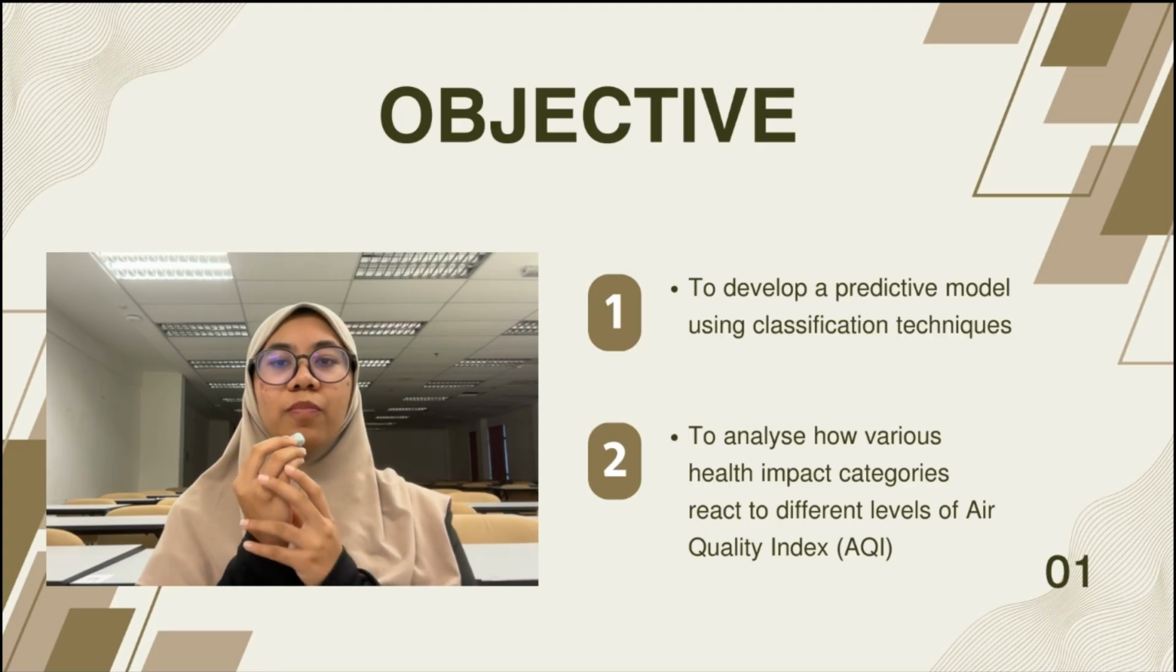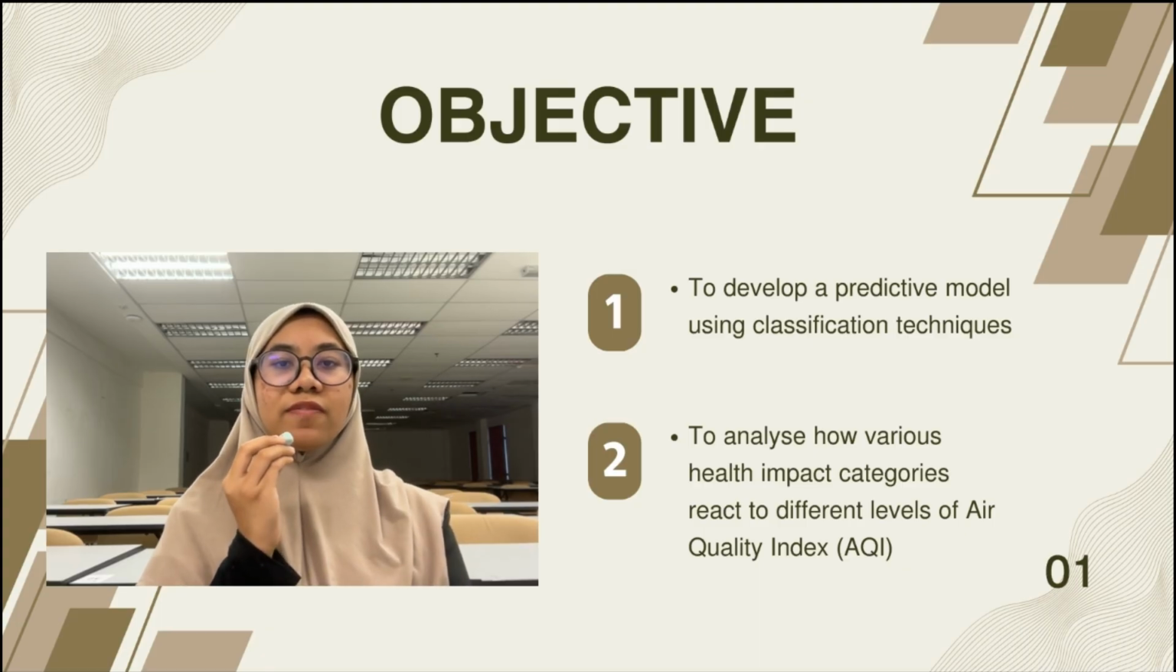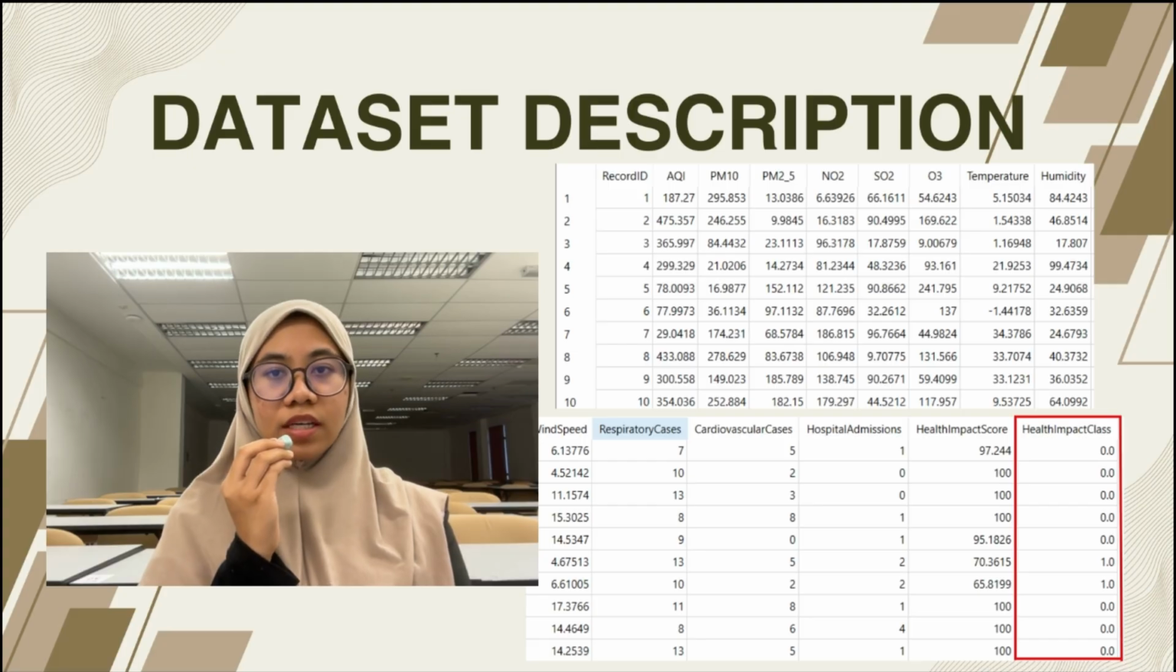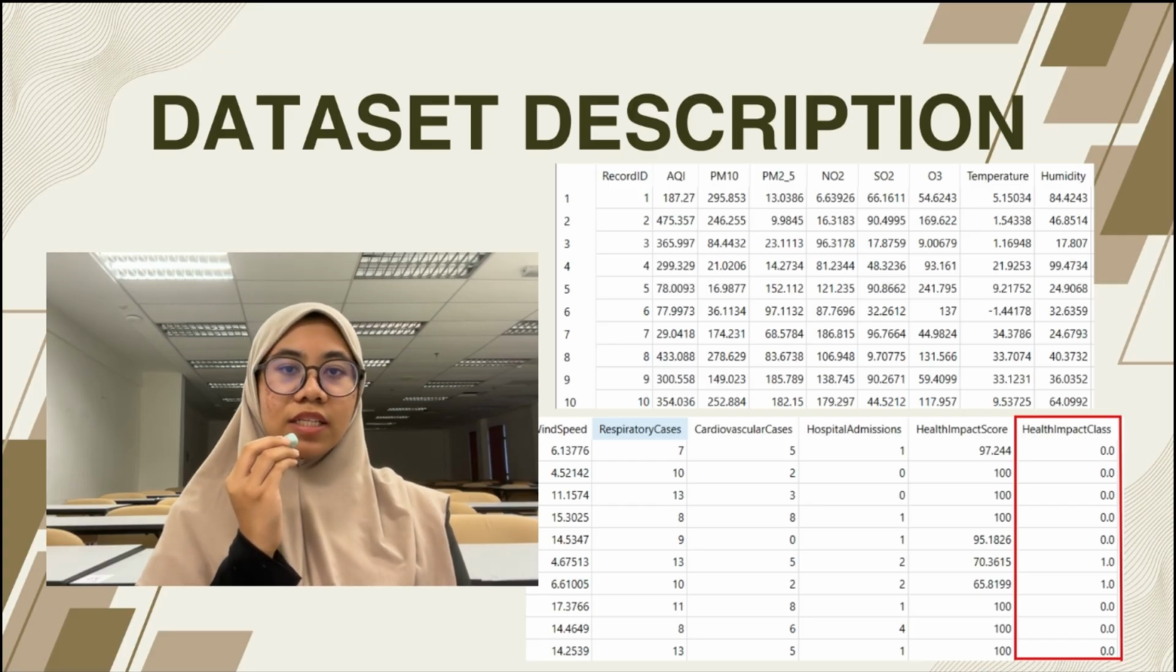The objective of our project is to develop a predictive model using classification techniques. Other than that, this task also aims to analyze how various health impact categories react to different levels of air quality index. The dataset chosen was sourced from Kaggle and focuses on air pollution metrics. The dataset contains detailed information regarding air quality and its impact on public health.